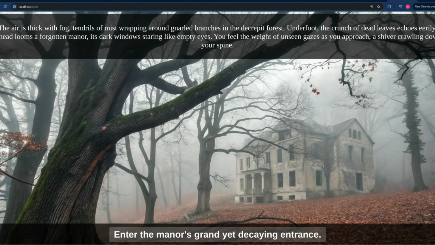really cool. Ahead looms a forgotten manor, its dark windows staring like empty eyes. You feel the weight of unseen gazes as you approach.